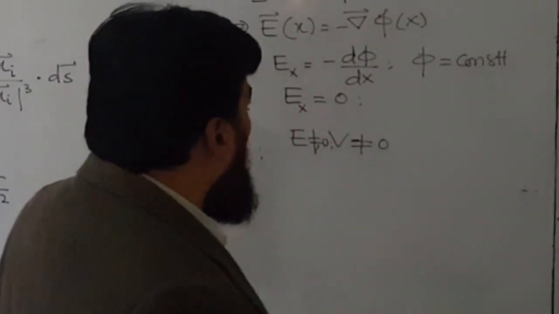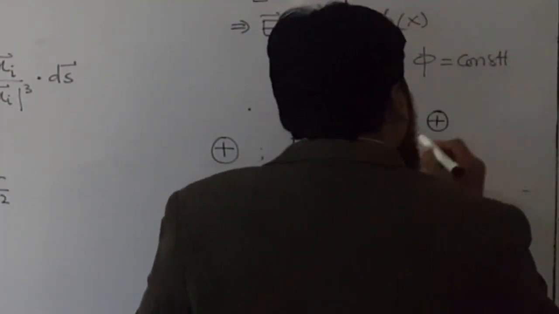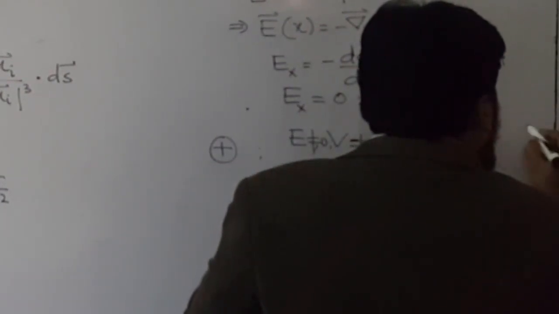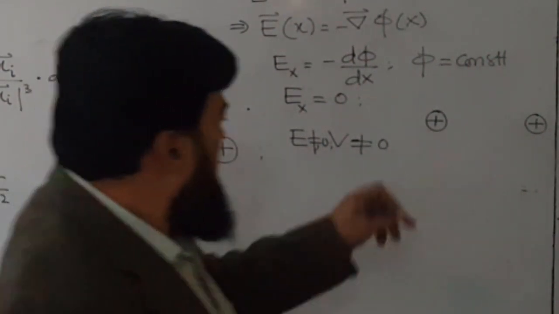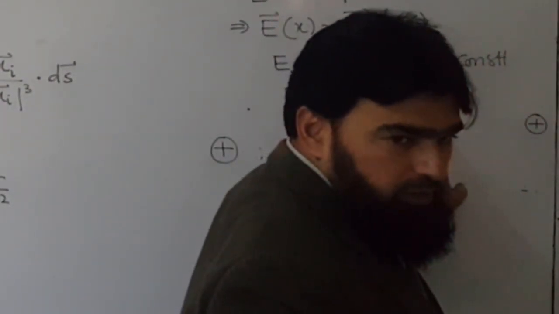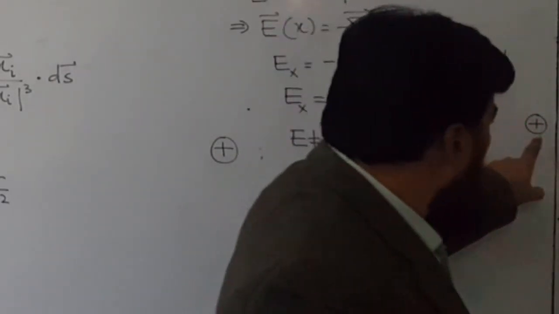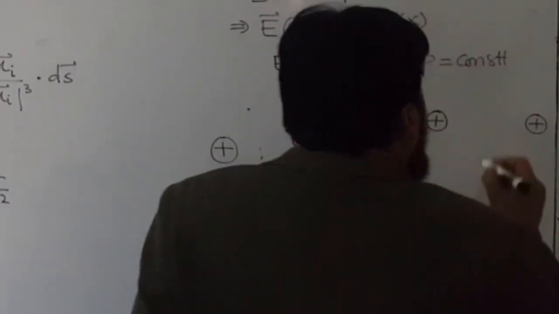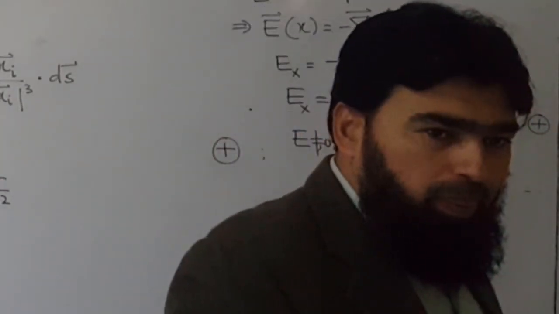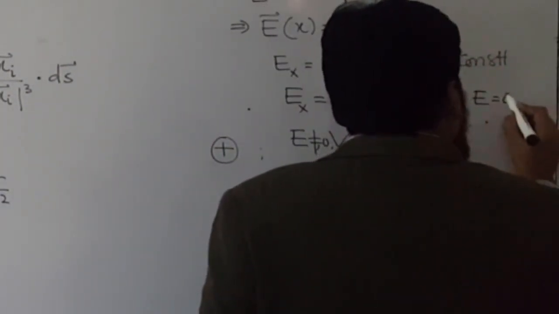Clear? Now where the situation becomes complex is if you have a positive charge and here you have another positive charge. A positive charge is there, a source is there, so it should have an electric field. What about the electric field exactly at the center? The electric field is 0 at the center.